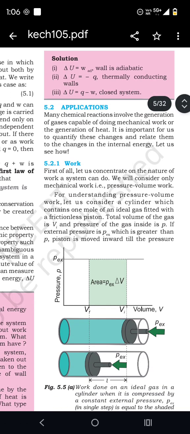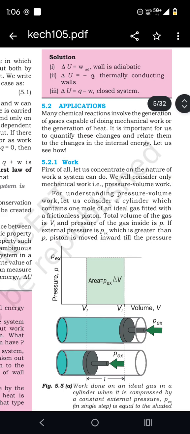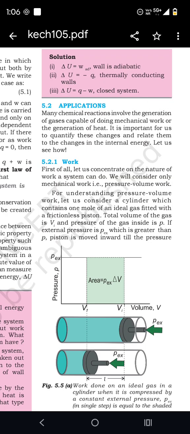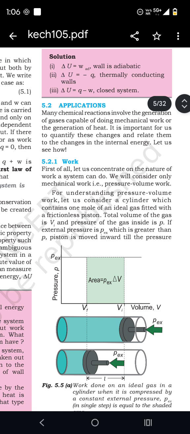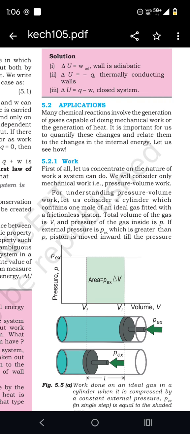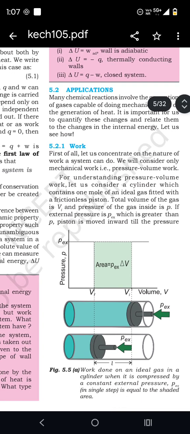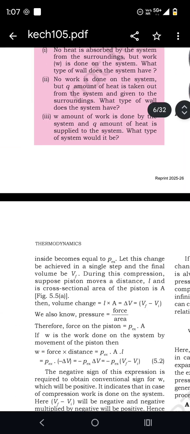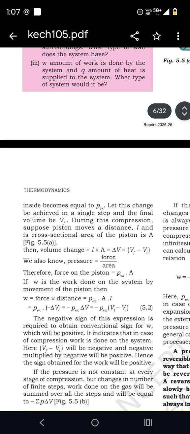Work. First of all, let us concentrate on the nature of the work a system can do. We will consider only mechanical work, pressure-volume work. For understanding pressure-volume work, let us consider a cylindrical vessel which contains 1 mole of ideal gas fitted with a frictionless piston. Total volume of the gas is V initial, and the pressure of the gas inside is P. If the external pressure, P external, is greater than P, the piston is moved inward till the pressure inside becomes equal to P external.